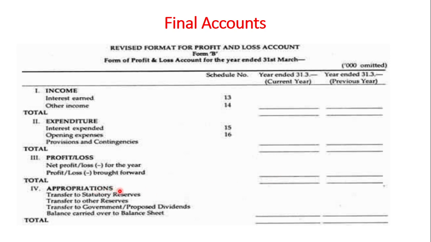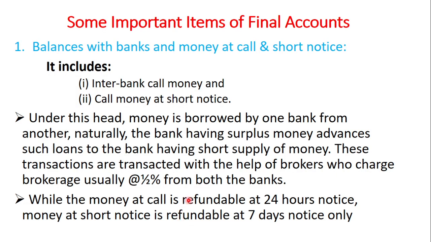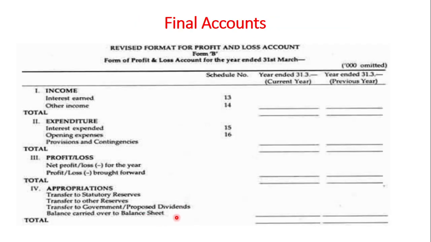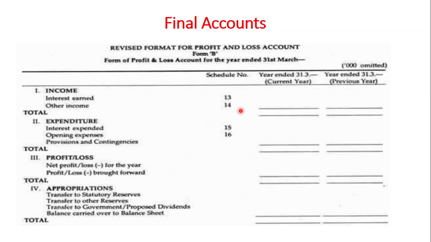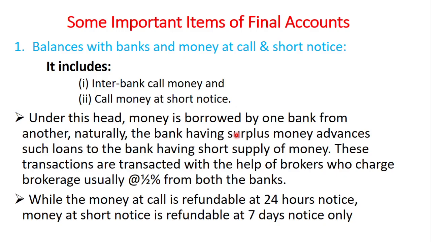Then Roman number 4 is appropriation, that is transfer to statutory reserve, transfer to other reserves, transfer to government, proposed dividends, and balance carried over to balance sheet. Then again write the total here. So this is the format we should follow. We have schedules starting from 1 in the balance sheet up to 16. 16 schedules are there.